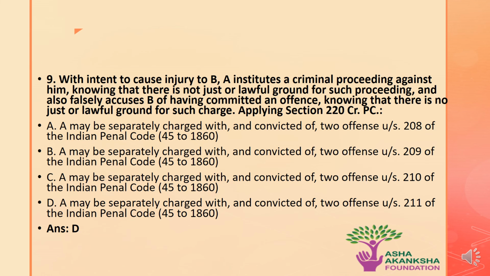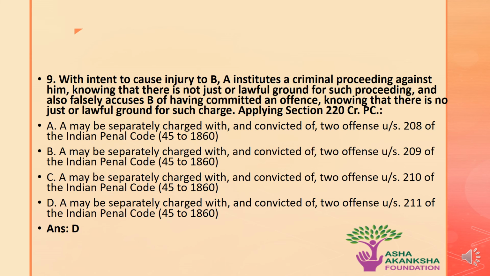The last question for the day is: with the intent to cause injury to B, A institutes a criminal proceeding against him, knowing that there is no just or lawful ground for such proceeding, and also falsely accuses B of having committed an offence, knowing that there is no just or lawful ground for such charge. Applying Section 220 of the CrPC, which of the following options are correct?